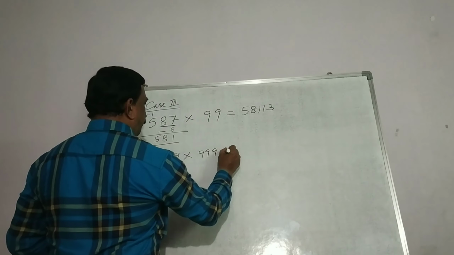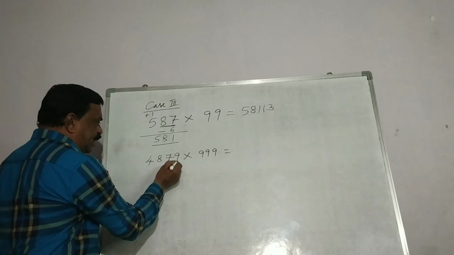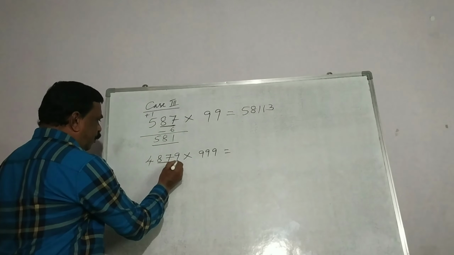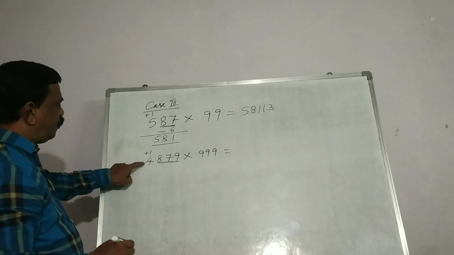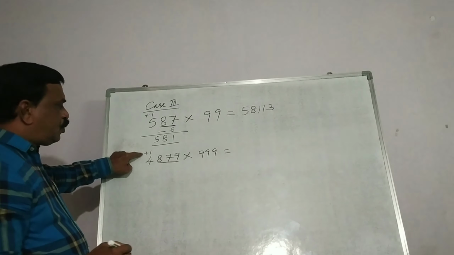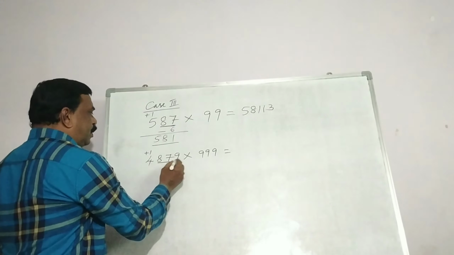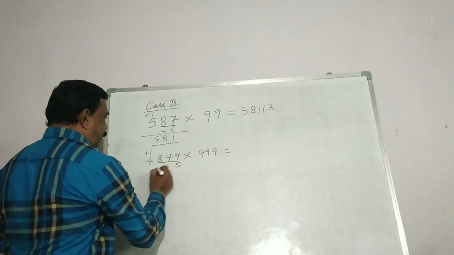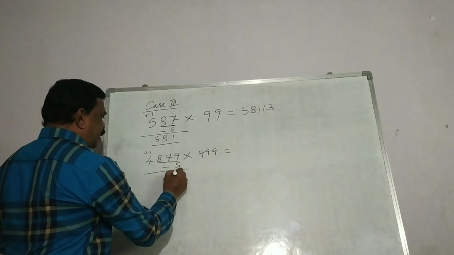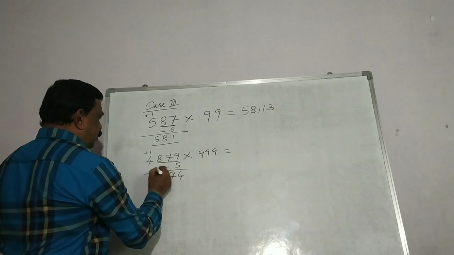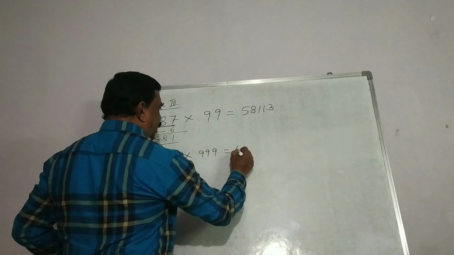Now see, 4879 into 999. Three lines are here, and there are 4 digits. Because three lines are here, underline 3 digits from the one's place. So 1 digit is left over. This is 4, so add 1 to this 4. 4 plus 1 becomes 5. This total we subtract from the whole number. Minus 5: 9 minus 5 is 4. This 7 as it is, this 8 as it is, this 4 as it is. So this is our left hand side answer.